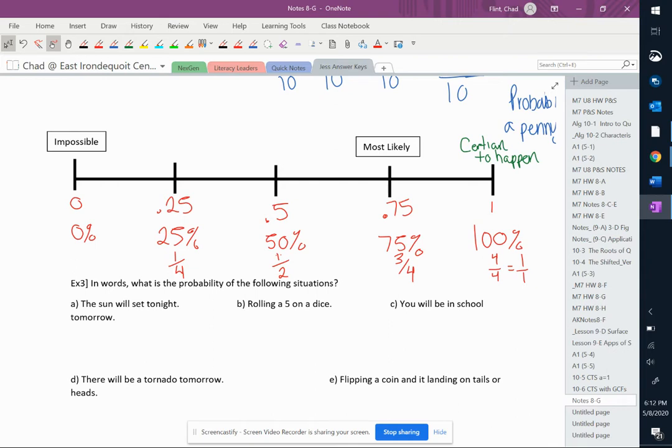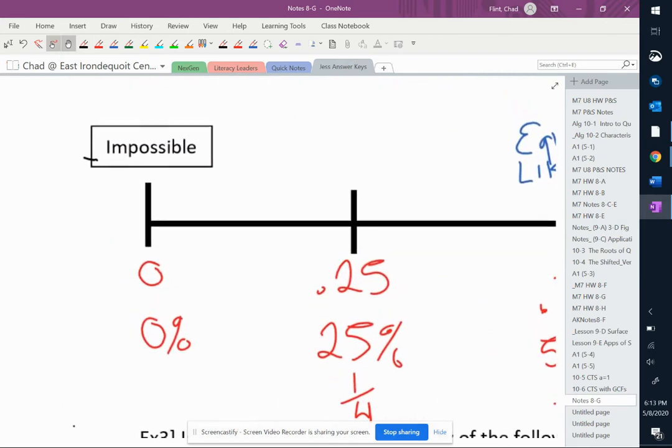Okay, so on one side we've got impossible with our zeros, and then on the flip side of that we have what is certain to happen, 100% gonna happen. In the middle we have what is equally likely. And now equally likely is tricky because impossible, does 1% count as impossible? No, so impossible must be equal to 0.